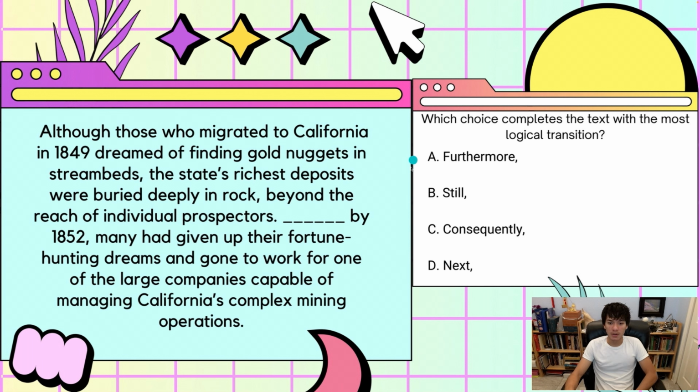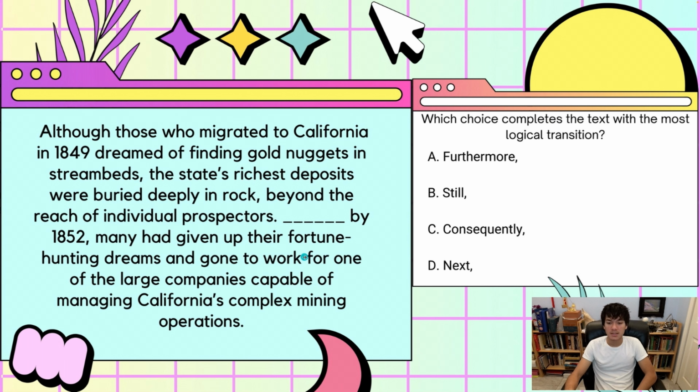The reason here why consequently is actually the correct answer is because if we look at consequently, they're saying people migrated to California to find gold nuggets in stream beds, but the state's richest deposits were deeply in rock, beyond the reach of the individual. As a result of this, consequently, by 1852, many had given up their dreams and gone to work for one of the large companies.